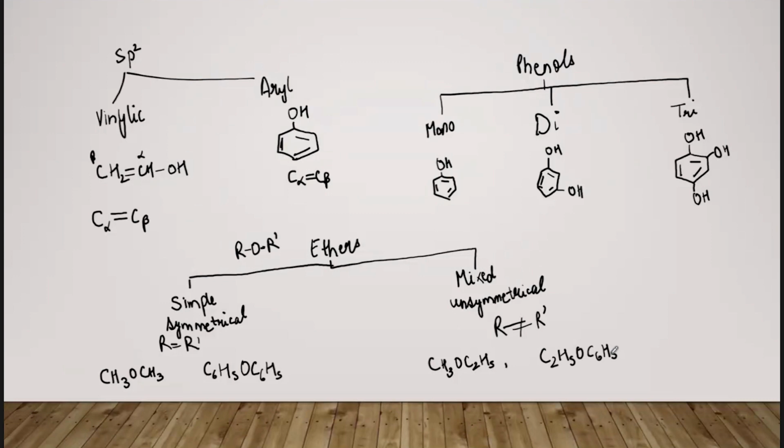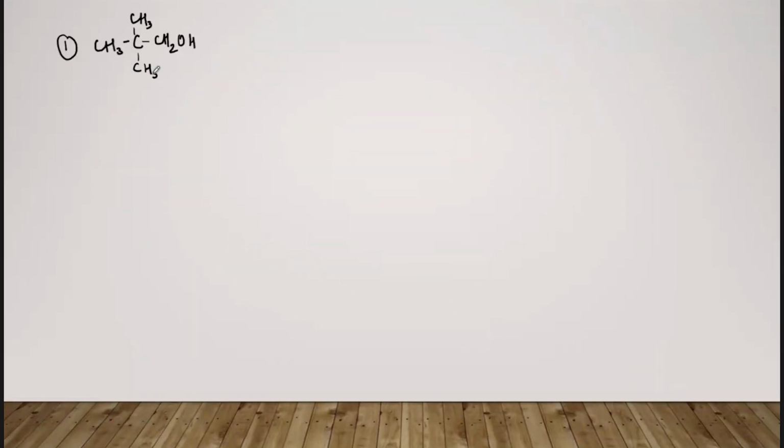Now we will do some questions related to the classification, and you will have to classify the compounds that I am going to draw as either primary, secondary or tertiary alcohol, and whether there is a presence of a benzylic or an allylic group. Because we had discussed all the kinds of groups: allylic, benzylic, vinylic, arylic. So if there is a presence of such groups, my first compound is this.